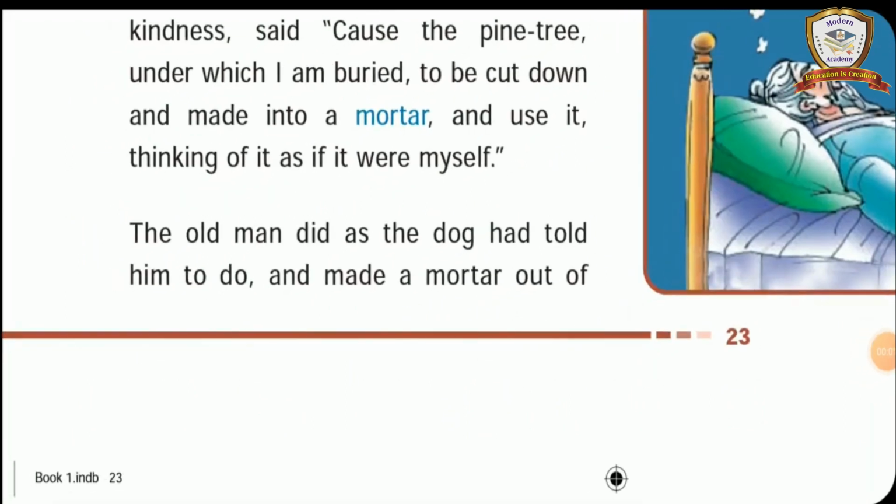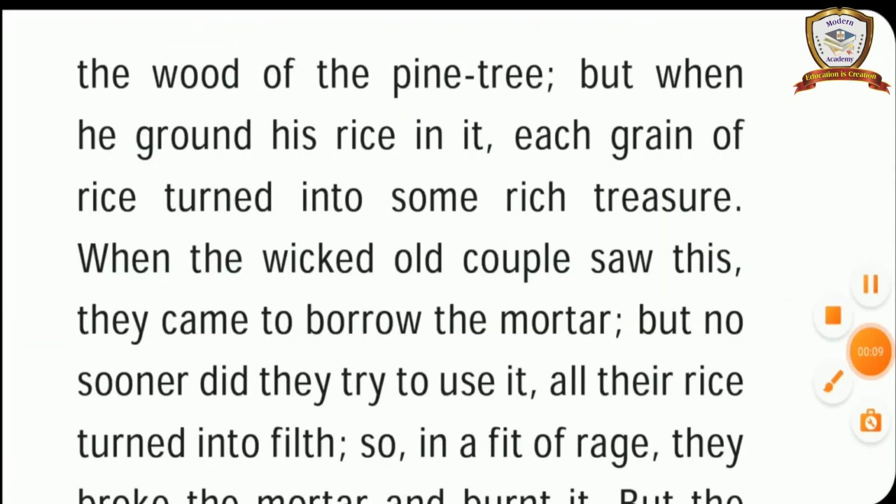The old man did as the dog had told him to do and made a mortar out of the wood of the pine tree. But when he ground his rice in it. Understand? The good old man also did what the dog had appeared to tell in his dream.